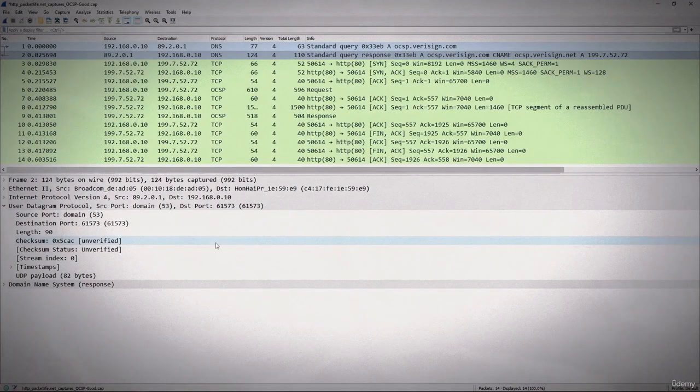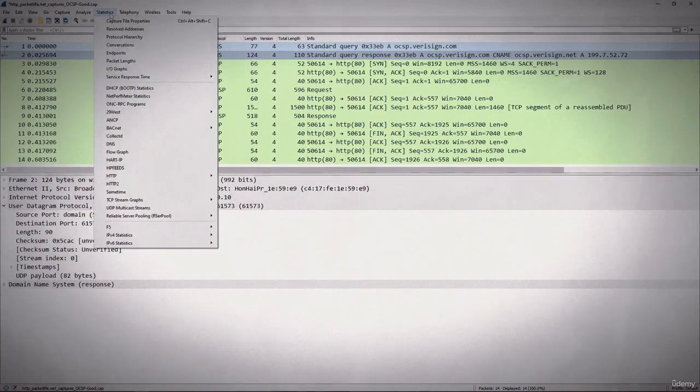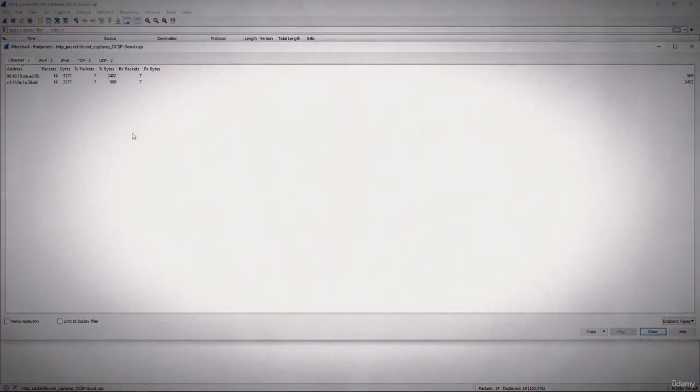Now there is another thing in this statistics menu, and that's interesting. I will talk about some of the things with conversation and endpoint. We will take a look at the endpoint. Now remember, the endpoints are the two sides of the conversation. These are the endpoints. If we go into the conversation,